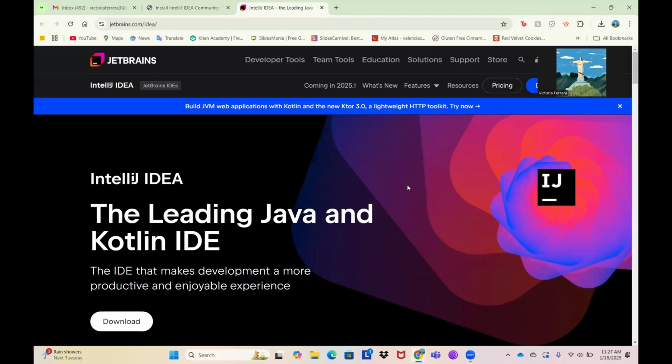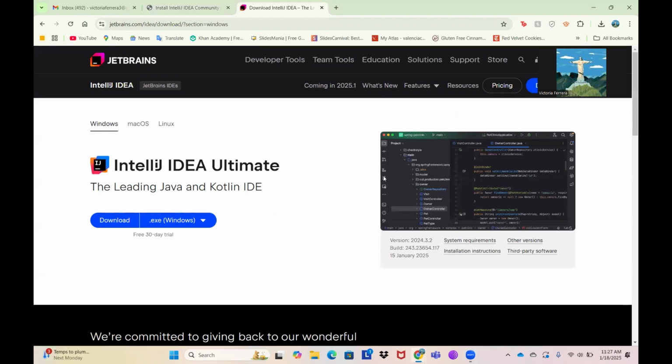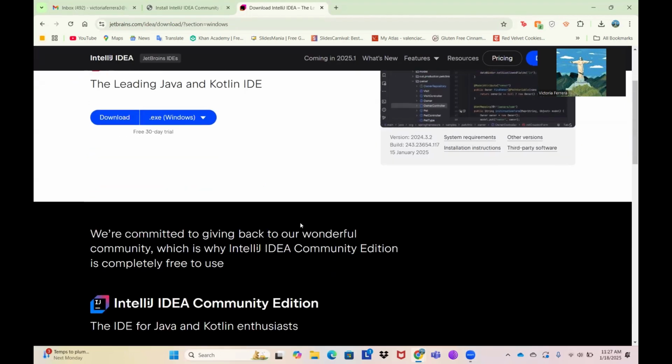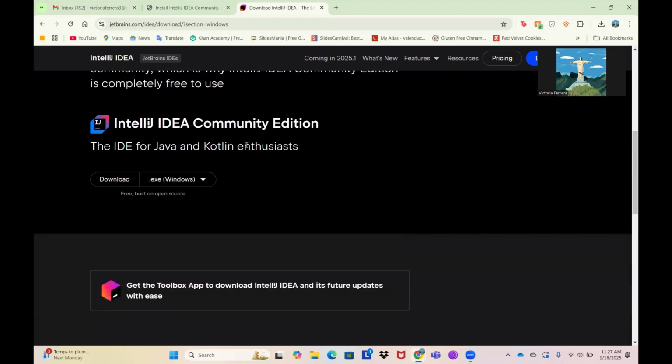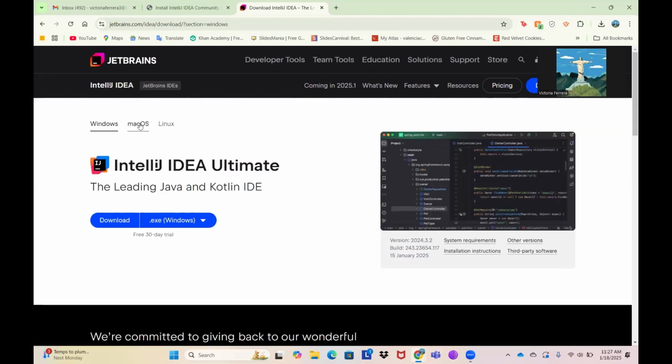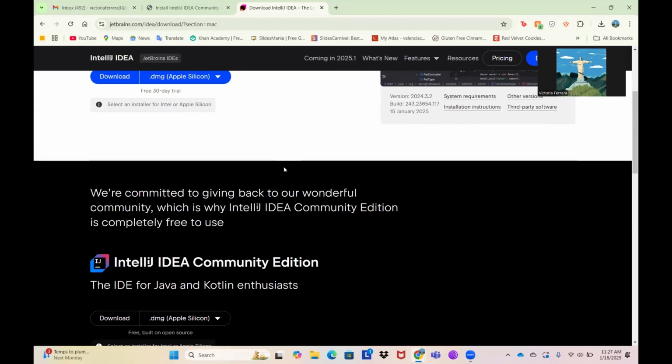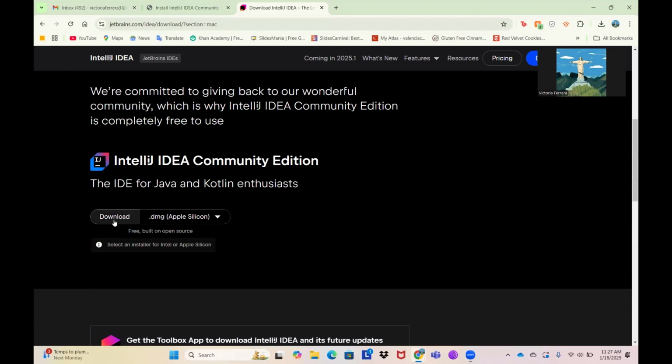After accessing this link, we are going to click download. We want to make sure that we don't download this version because this is the one that you need to pay for. So you just go down and go to the community edition and click download. For Mac users, just click Mac OS, go down and download this one, okay?